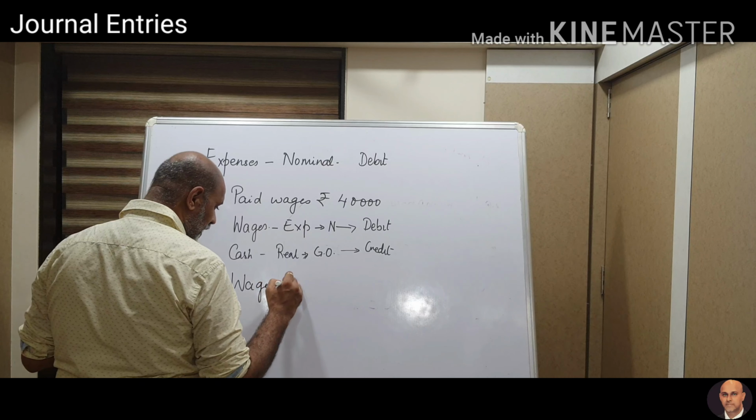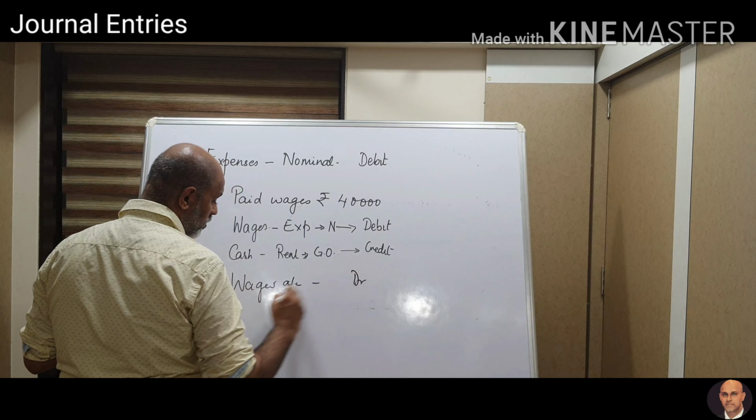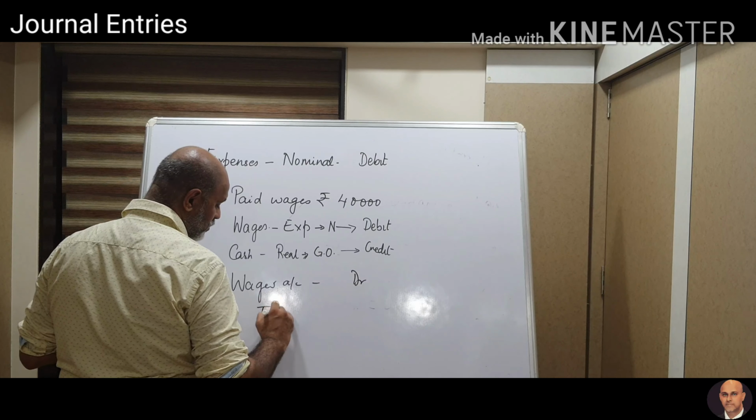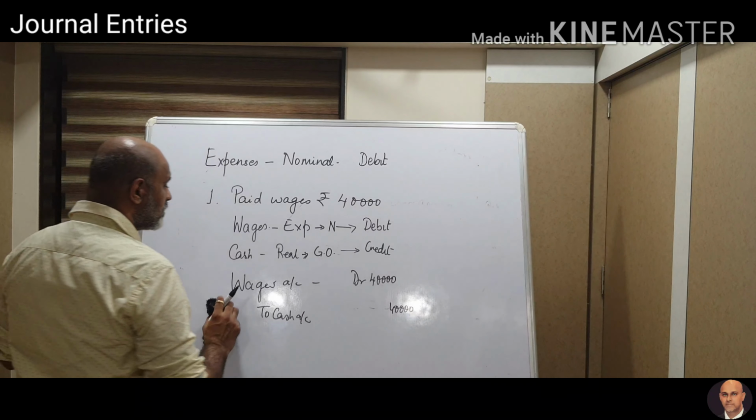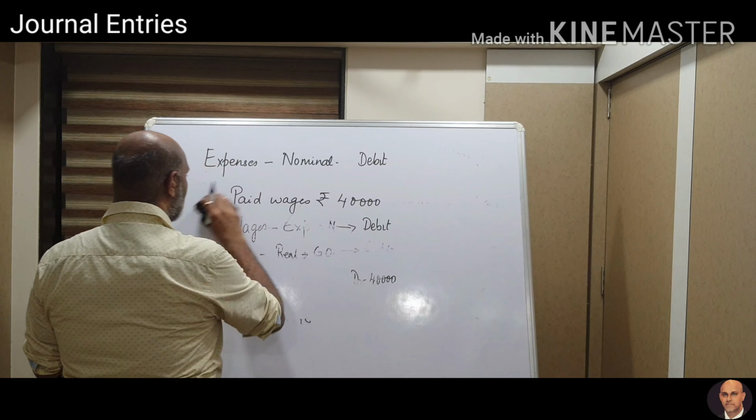So the journal entry for this would be wages account debit to cash account 40,000. This is your first entry for today. Wages is an expense and you're paying it, that's why it is debit.